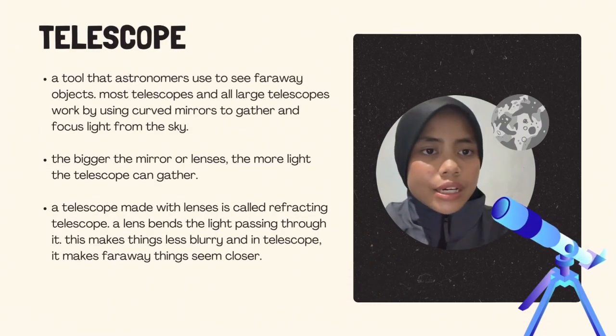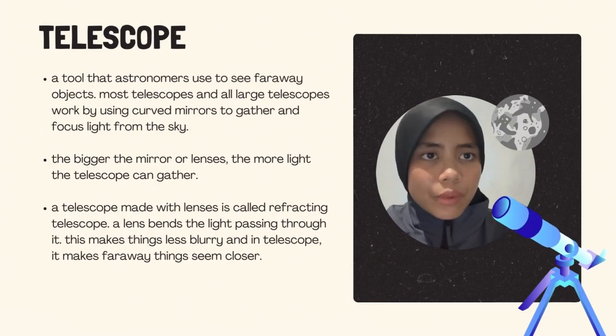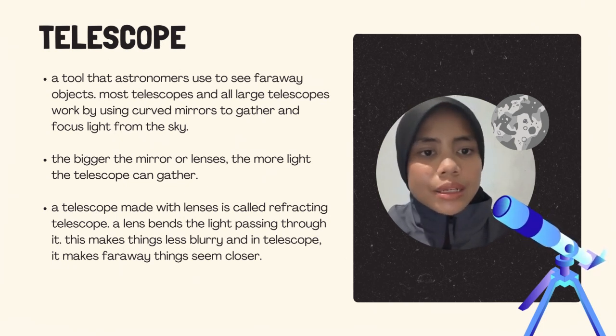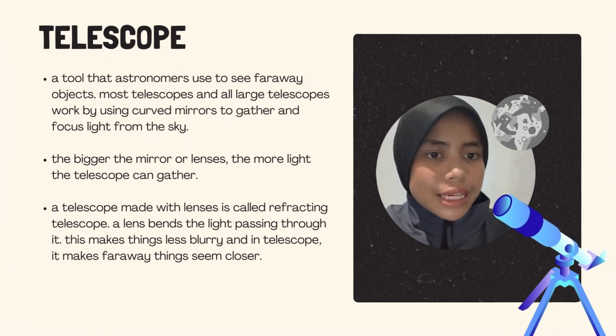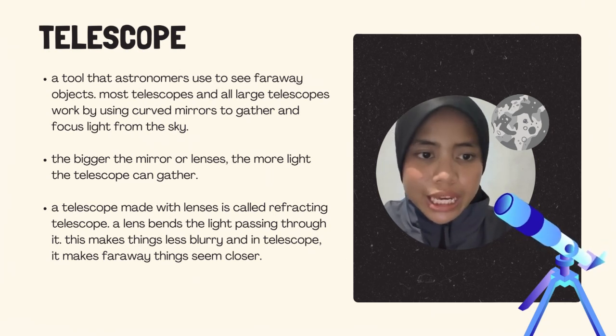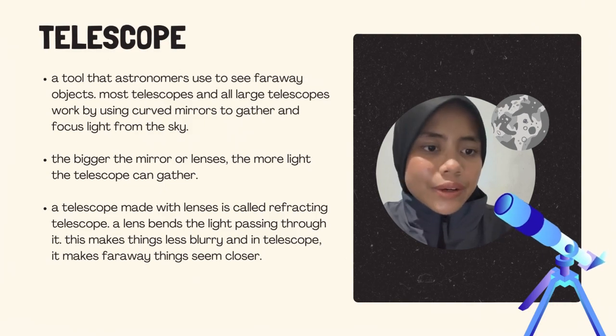Next, what is a telescope? A tool that astronomers use to see faraway objects. Most telescopes, and all large telescopes, work by using curved mirrors to gather and focus light from the sky. So the bigger the mirror or lens, the more light the telescope can gather. Light is then concentrated by the shape of the optics. That light is what we can see when we look into the telescope. A telescope made with lenses is called a refracting telescope. A lens bends the light passing through it, which makes things less blurry, and in a telescope it makes faraway things seem closer.